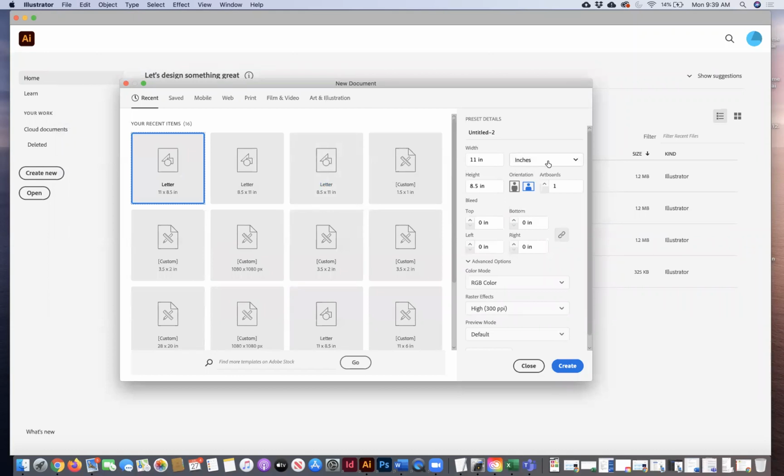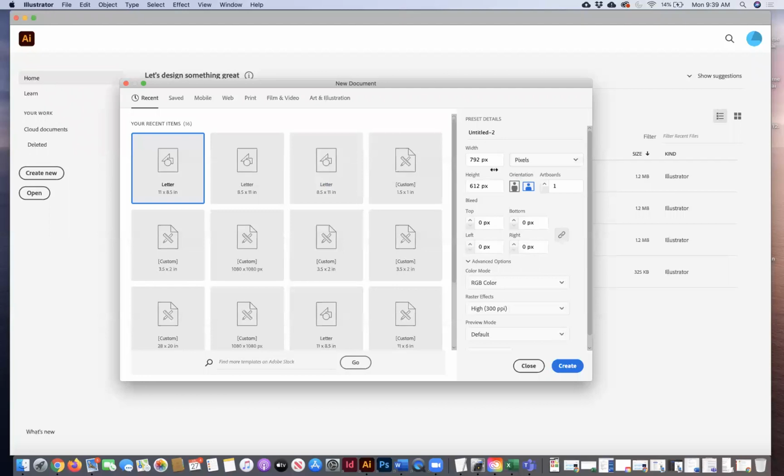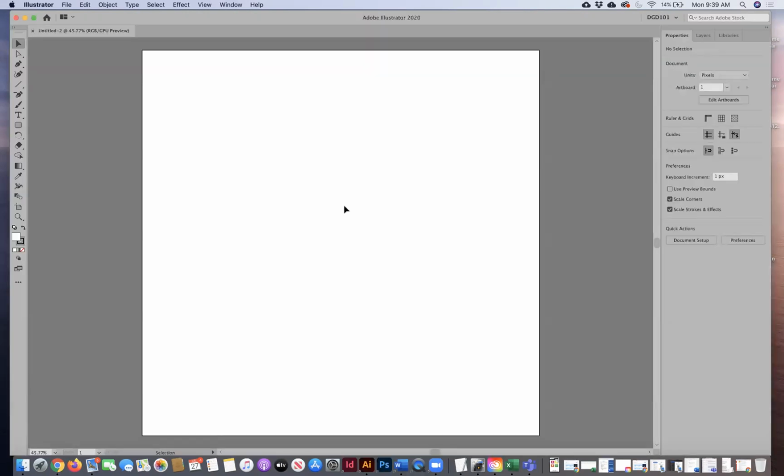So you're going to want to change this. When you go to File, New, go ahead and go to the right side of your panel and choose pixels instead of inches, and then type in 1080 by 1080 as the instructions tell you to do. So pixels, pixels, one artboard, everything else is good, click create. This is going to create a square, and the reason why we do pixels is because this is for use on the web. You can use this as a meme.